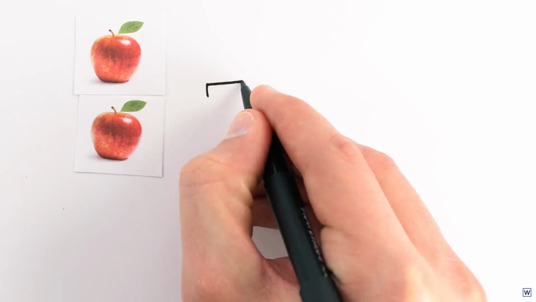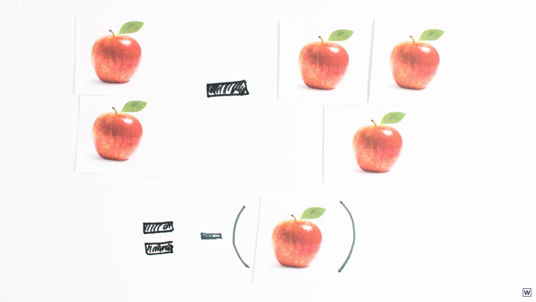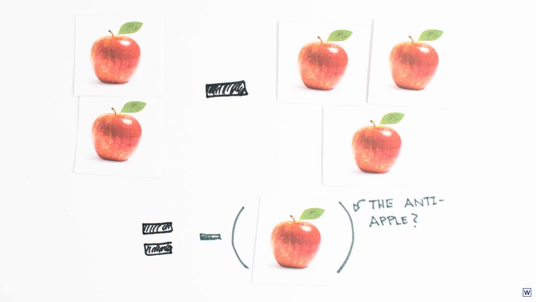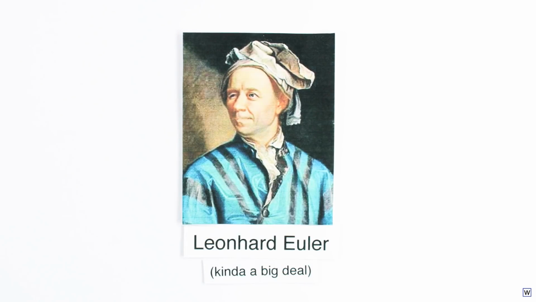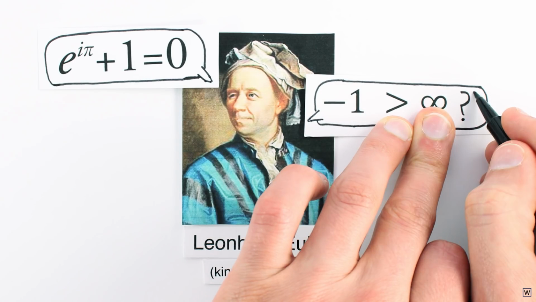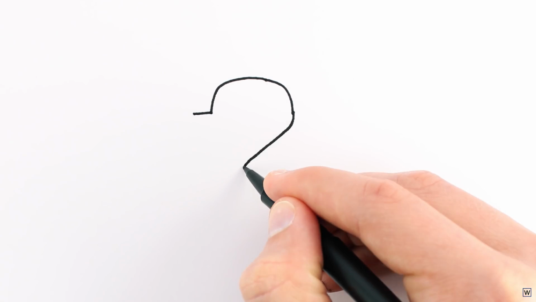In words, this algebra problem basically says, if I have 2 things and I take away 3, how many things do I have left? It's not surprising that most people who have lived on our planet would be suspicious of questions like this. These problems don't make much sense. Even the brilliant mathematicians of the 18th century, such as Euler, didn't really know what to do with negatives. He at one point wrote that negatives were greater than infinity. So it's fair to say that negative and imaginary numbers raise lots of very good, very valid questions.